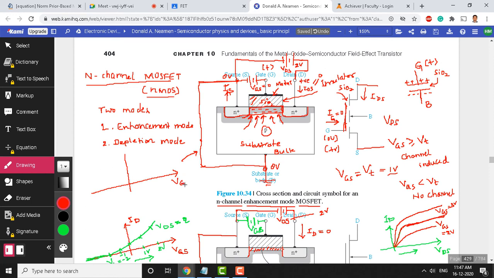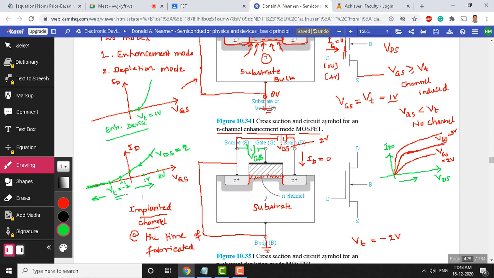So this is the VGS versus ID graph. Now the graph looks somewhat like this. Since this has got a positive threshold, the graph will be something like this. So here we have a threshold Vt which is equal to 1 volt. So this is for the enhancement device. And this graph is for the depletion device. Now you see the difference between them.